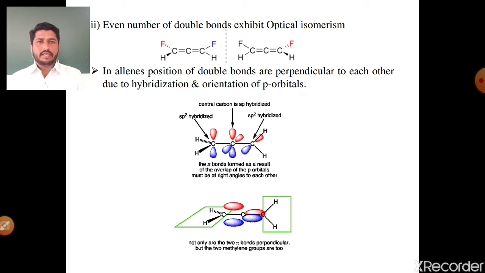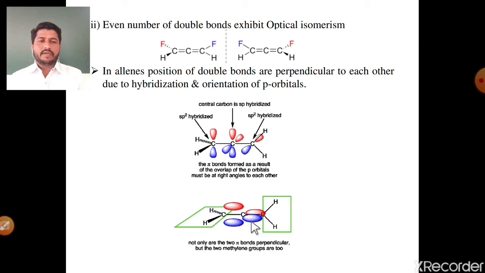Next one, in allene, the positions of double bonds are perpendicular to each other due to hybridization and orientation of p orbitals. In the earlier slide, we have seen the exact position of these 2 double bonds. Due to hybridization, in allene the terminal carbon is sp2 hybridized. See, the first carbon is sp2 hybridized, the third carbon, the last terminal carbon, is also sp2 hybridized, and the central carbon is sp hybridized. And due to this hybridization and orientation of p orbitals, these 2 double bonds are exactly perpendicular to each other.